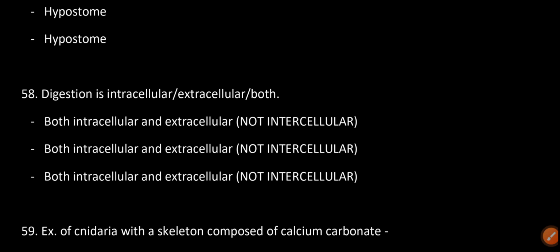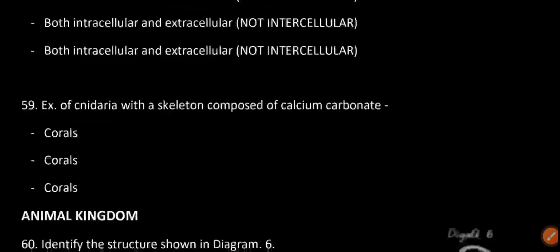Digestion is both intracellular and extracellular, not intercellular. Example of cnidaria with a skeleton composed of calcium carbonate: corals.